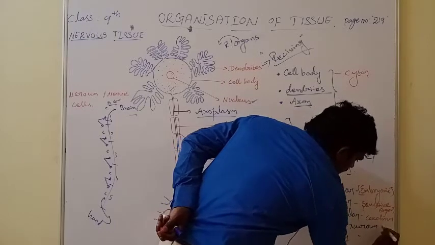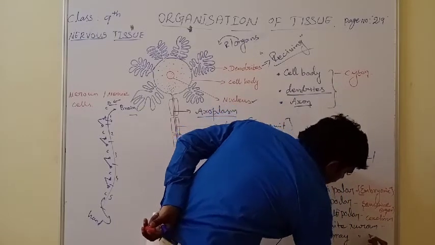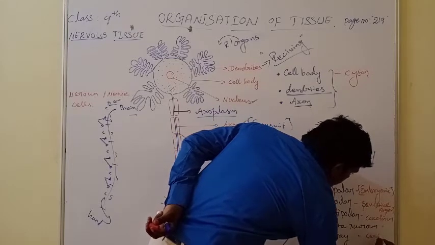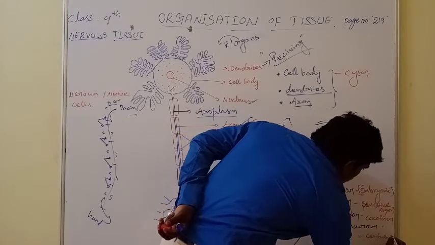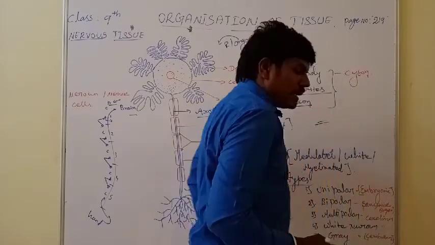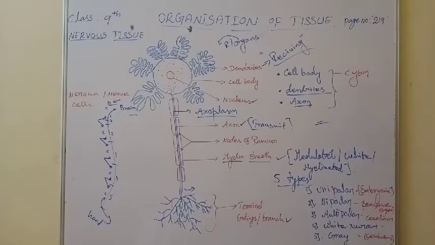White matter is also present in the cerebellum, and gray matter is present in the cerebellum too. These are the types of nerve cells that are present.